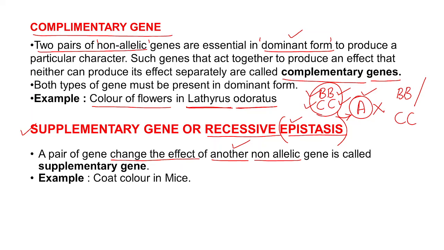And here supplementary gene is an example for recessive epistasis, where a pair of genes changes the effect of another non-allelic gene. And the example is coat color in mice.